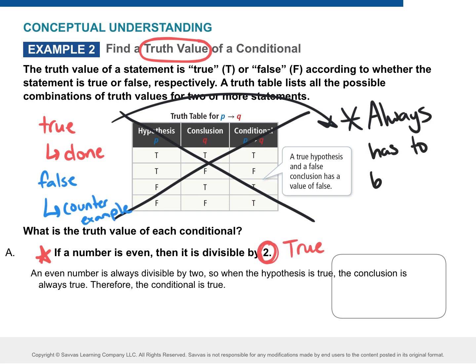Can't every number be divisible by 2? No. Because you'd get a decimal. It has to be a whole number, though. If it is divisible by 2, that means it comes out even. Yeah, of course. That's what it means. So again, if it is true, you're done. But to be true, the statement always has to be true. Okay, that's what I mean by that.